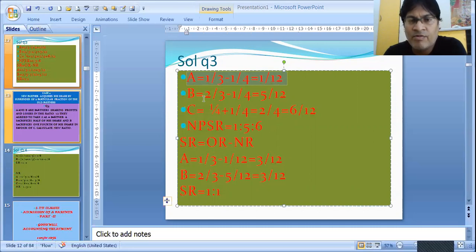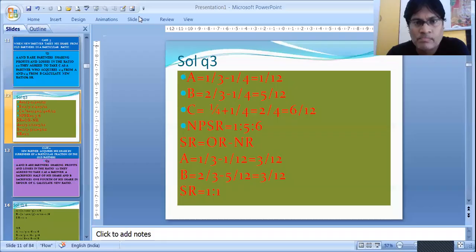B was getting 2/3, and we do minus 1/4 over here as well, and then we get 5/12 after calculating. So B is also giving 25%, meaning 1/4, and B's new share becomes